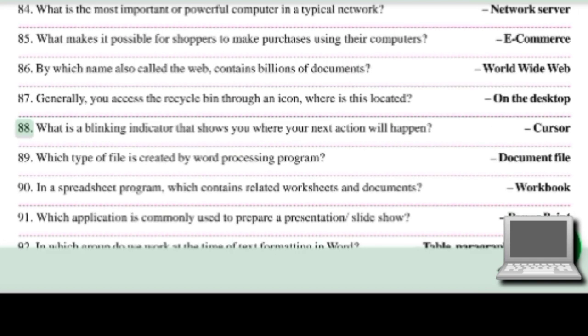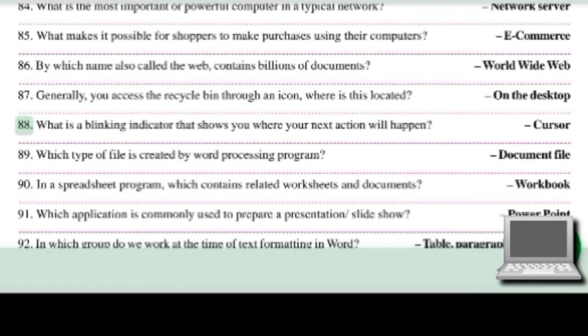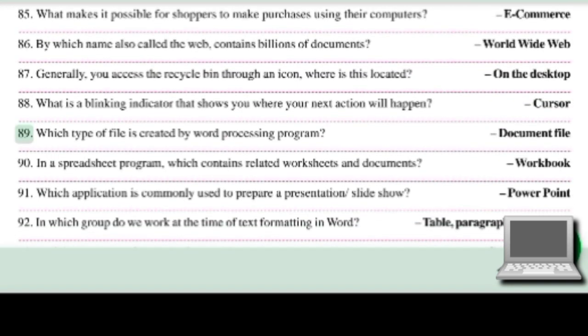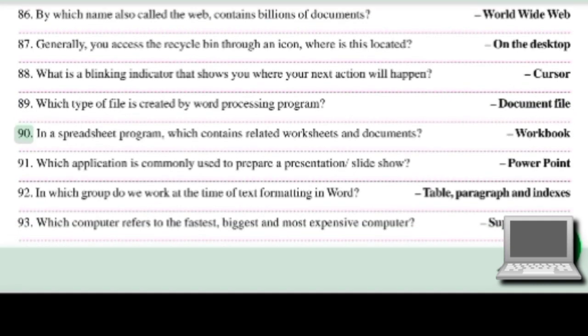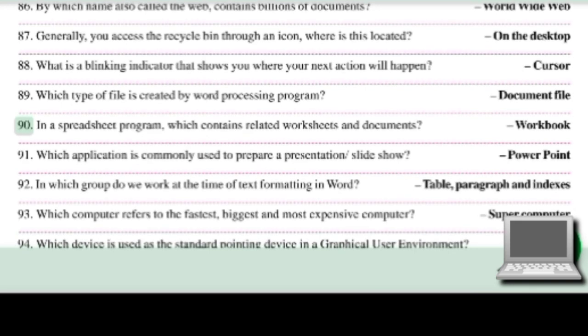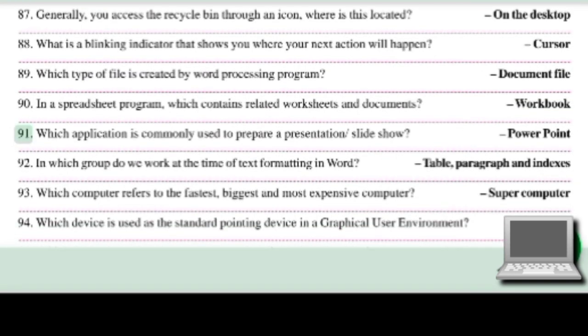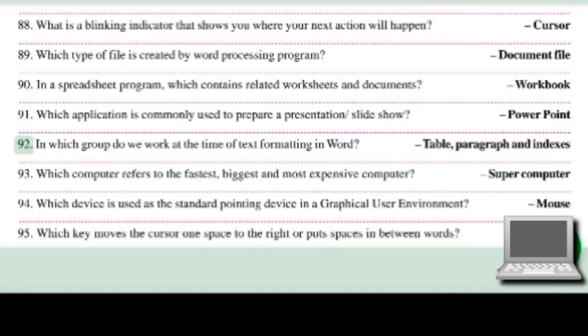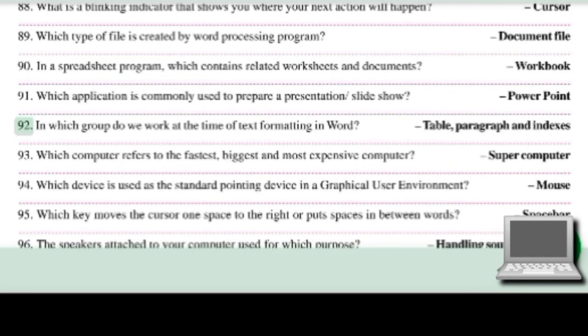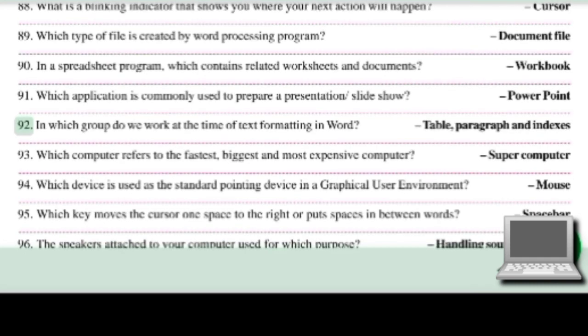88. What is a blinking indicator that shows you where your next action will happen? Cursor. 89. Which type of file is created by a word processing program? Document file. 90. In a spreadsheet program, which contains related worksheets and documents? Workbook. 91. Which application is commonly used to prepare a presentation, slideshow? PowerPoint. 92. In which group do we work at the time of text formatting in Word?